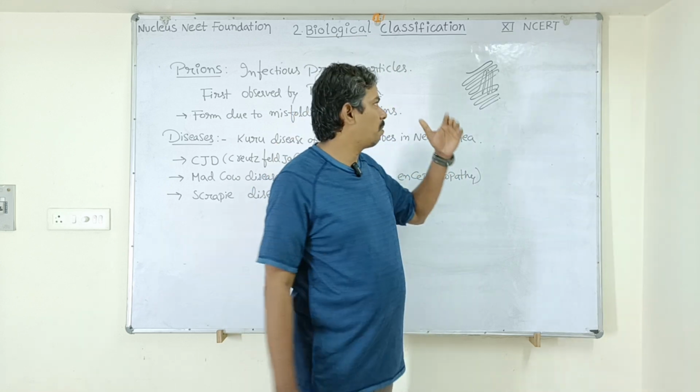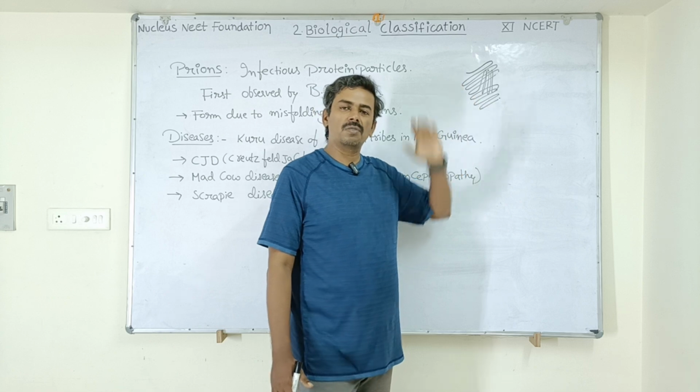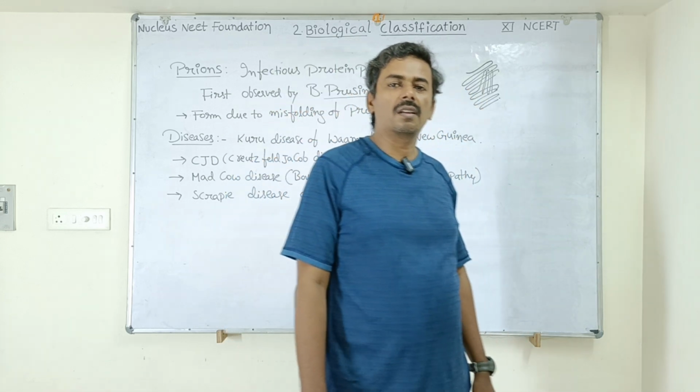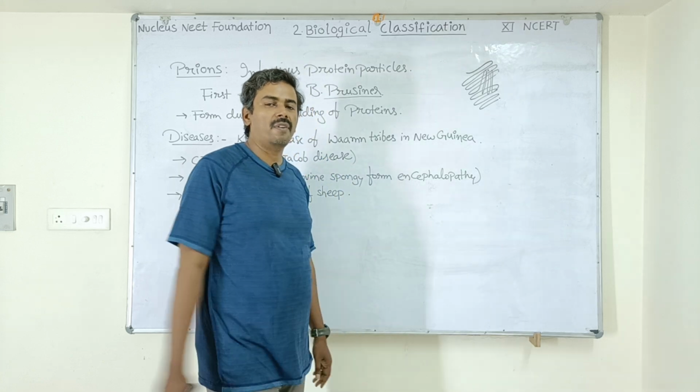Then abnormal proteins are formed and they will be infectious to living organisms. Mainly they will infect animals.